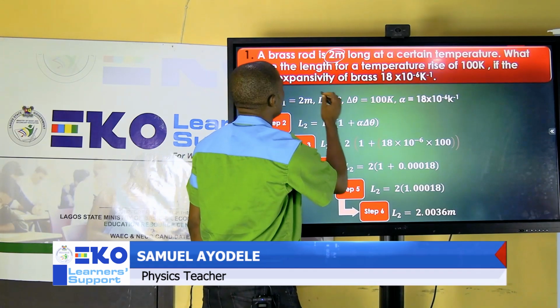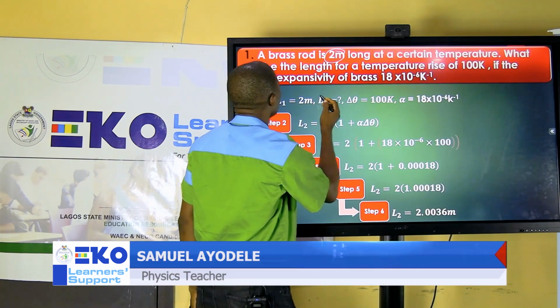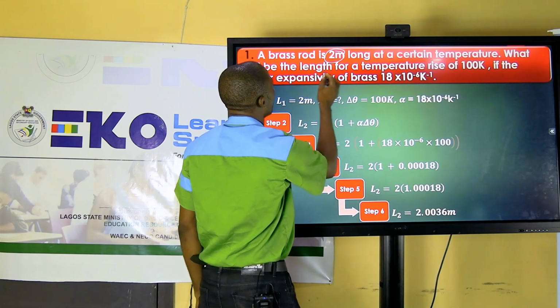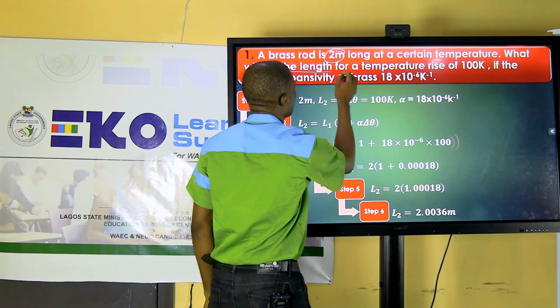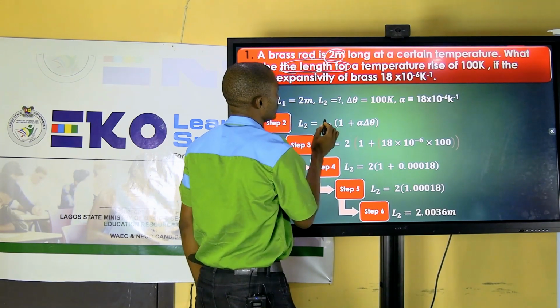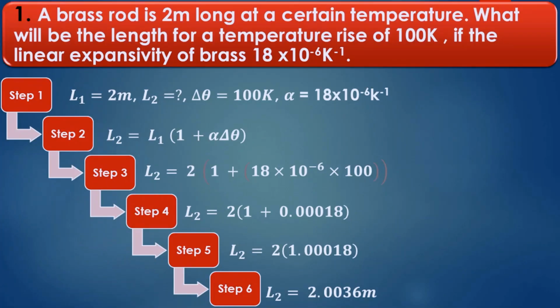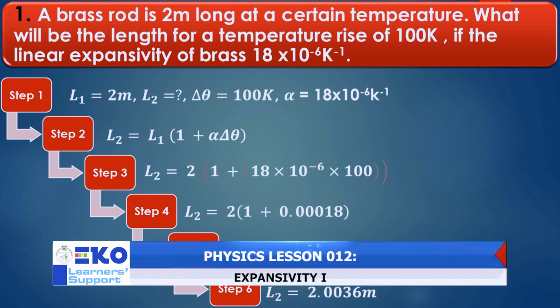Then the second length is what we are looking for. What will be the length? That's L2. The temperature rise, delta theta, is 100 Kelvin. And then the linear expansivity is given here as 18 times 10 raised to the power minus 6.